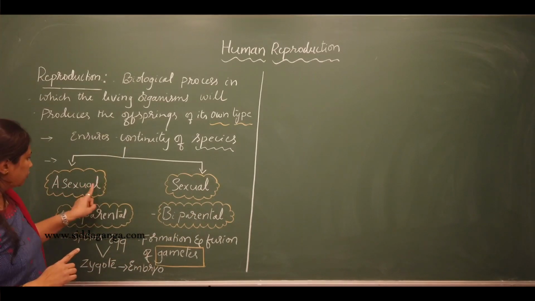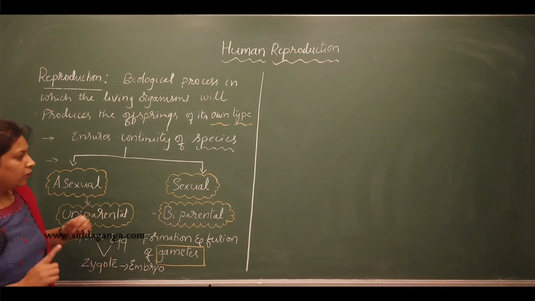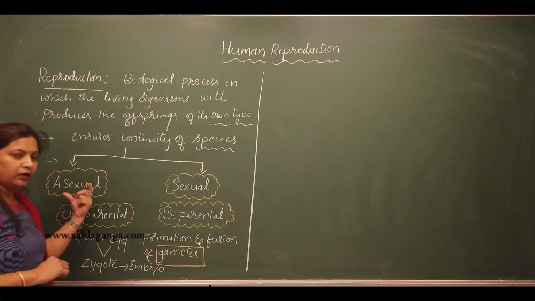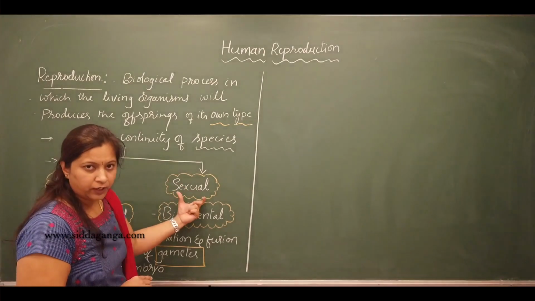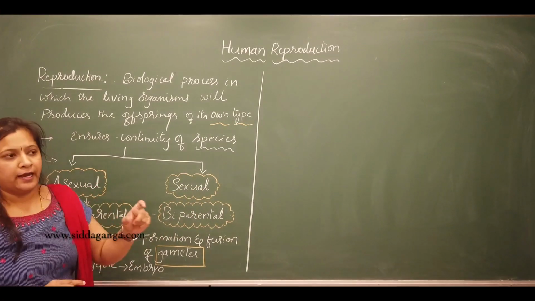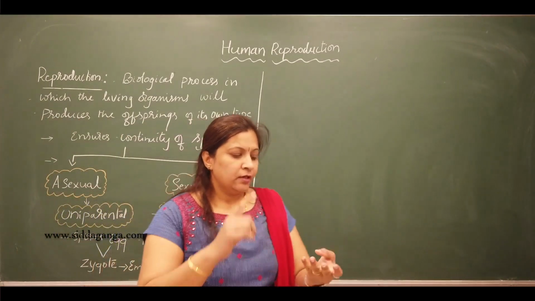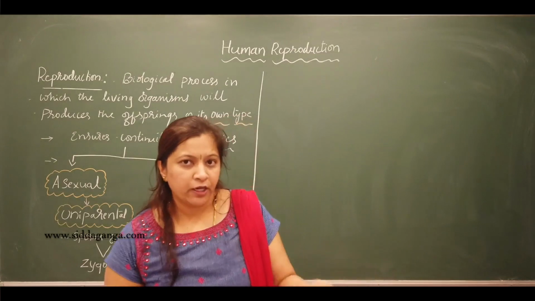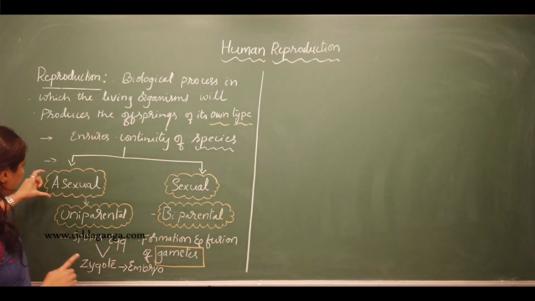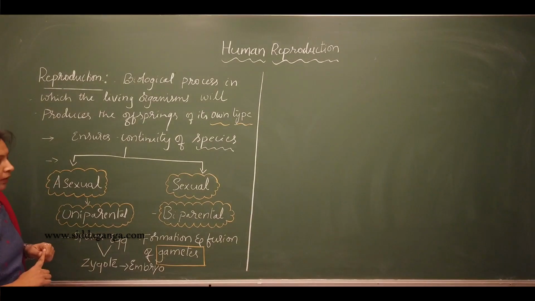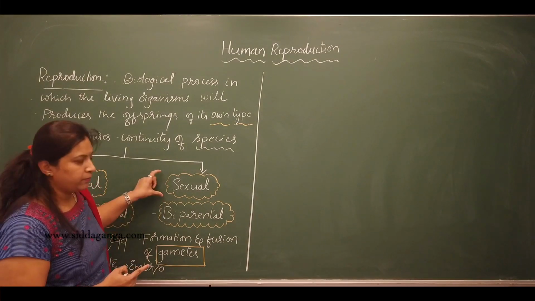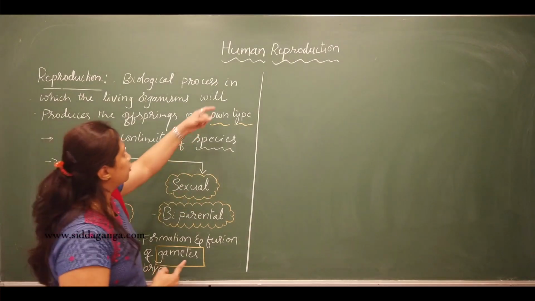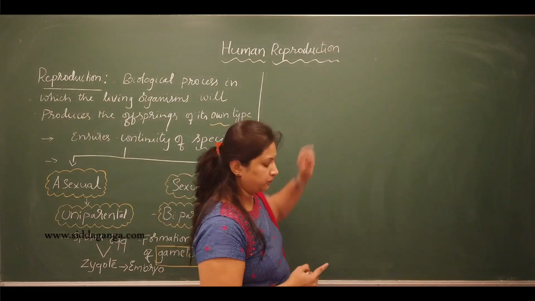Okay, so these are the two different modes of reproduction. The organisms reproduce either asexually or sexually. Generally the lower organisms, in the sense the bacteria, protistans, the plants and animals with simple body organization, will reproduce by the asexual method. And all higher organisms will reproduce sexually. Okay, so let's come to our actual topic, that is human reproduction.